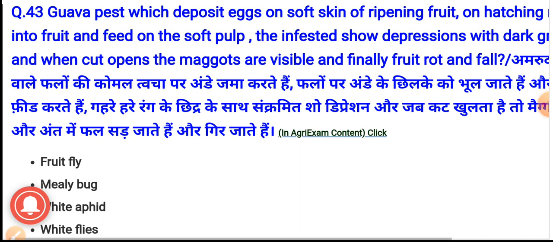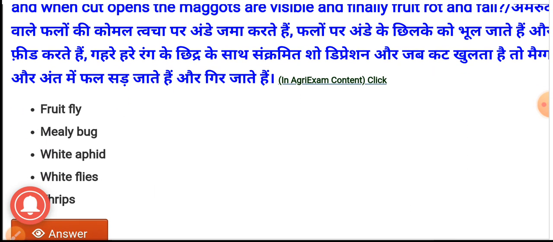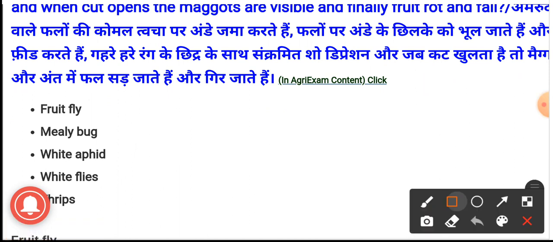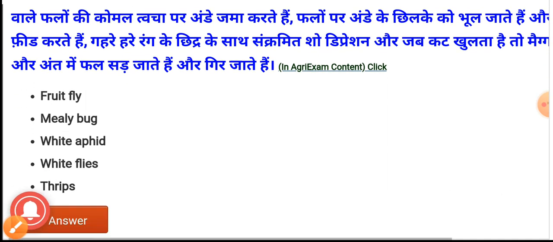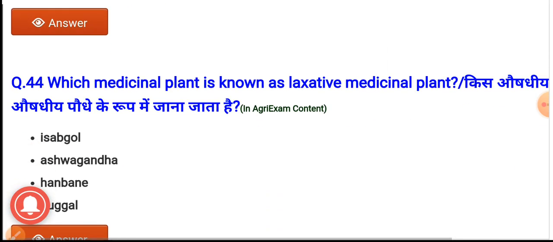The options are fruit fly, mealybug, white aphid, white fly, and thrips. And the correct option is option A, that is fruit fly. Fruit fly is the pest of guava which shows these symptoms. Next question, question number 44.